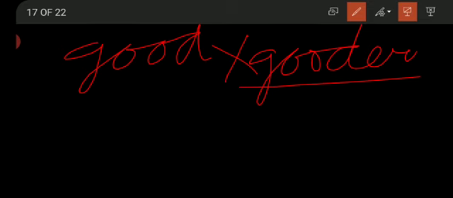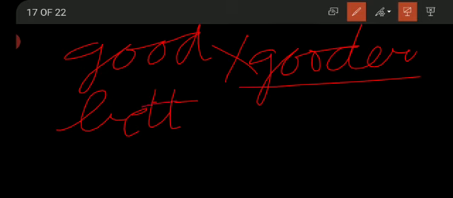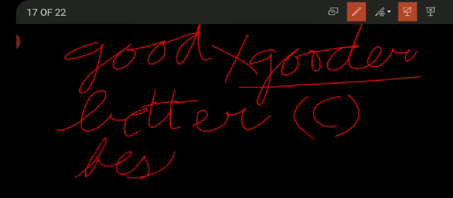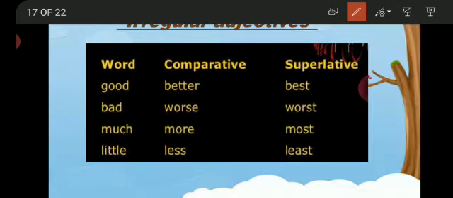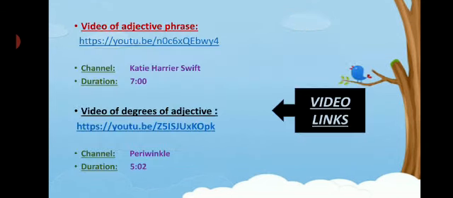For irregular adjectives, we make other words, not by adding er and est. So good, better, best. For irregular adjectives, we make such comparative and superlative degrees: good, better, best; bad, worse, worst; much, more, most; little, less, least. So these are the irregular adjectives.